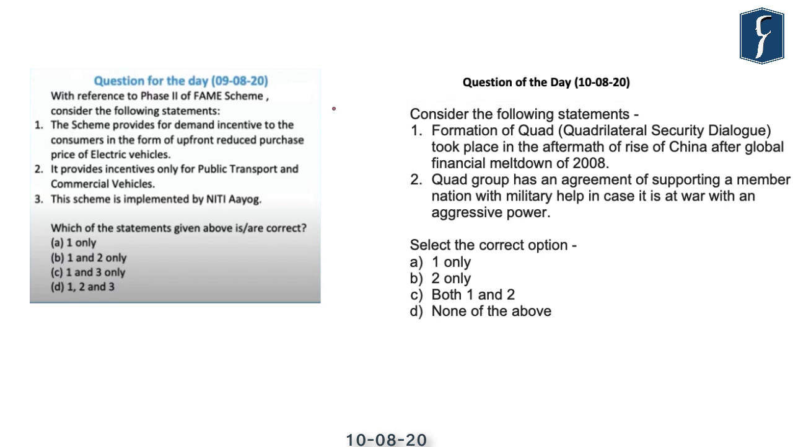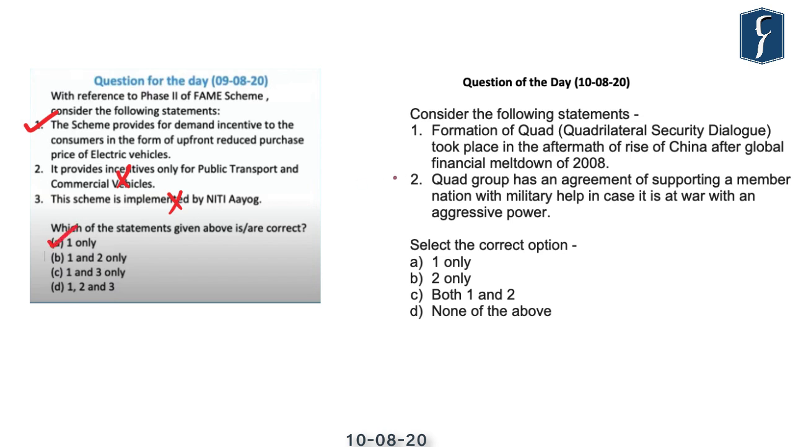Let us now solve the question of the day for yesterday. The question was, with reference to phase 2 of the FAME scheme, consider the following statements. The scheme provides for the demand incentive to the consumers in the form of upfront reduced purchase price of electric vehicles, which is correct. It provides incentives only for public transport and commercial vehicles, which is incorrect. And also, the scheme is not being implemented by Niti Aayog, and hence the right answer is A, 1 only.